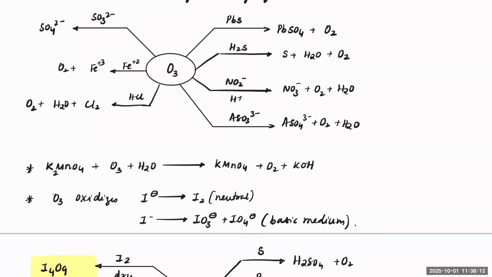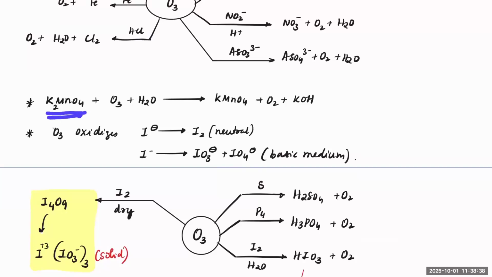NO2 minus will convert into NO3 minus. Arsenite will become arsenate, AsO4 3 minus. With HCl, chlorine will get oxidized. Fe plus 2 will get oxidized to Fe plus 3. SO3 2 minus will convert into SO4 2 minus. So these are all easy oxidizing reactions. In fact, when you react with KMnO4, K2MnO4, that means manganese is plus 6, will get oxidized to plus 7.